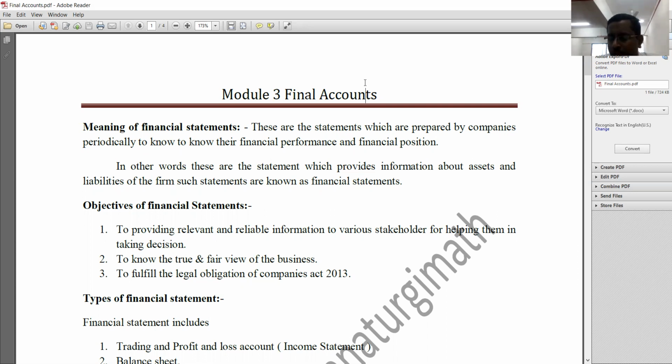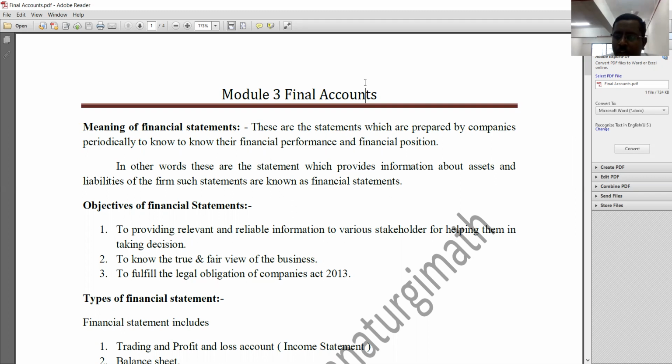As we all know, journal is the base for ledger. Ledger is the base for trial balance, and trial balance will become the base for what? Final accounts. By preparing journal, ledger and even trial balance, we will not get to know about the result of the business. They are just accounting data. You can say that it is just a database. Which one? Journal and ledger.